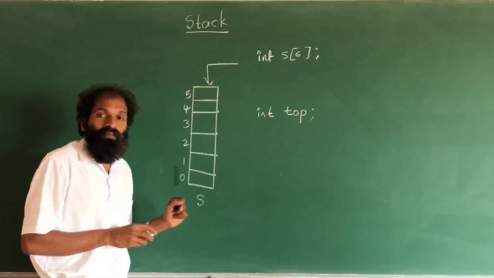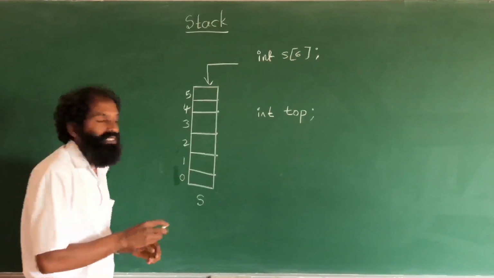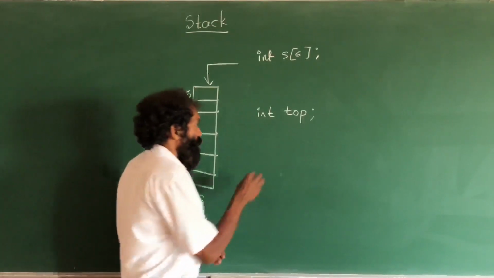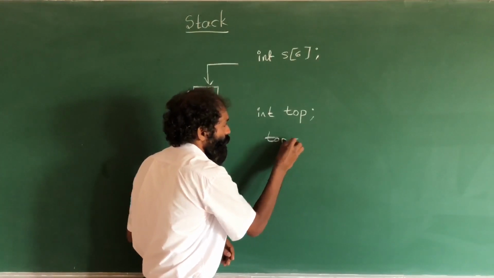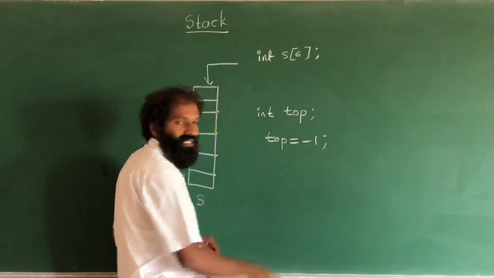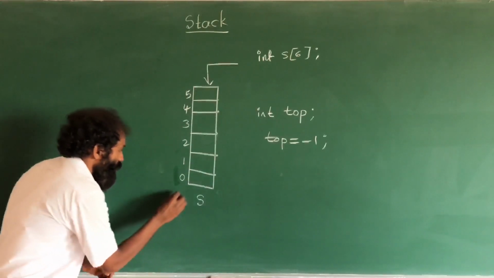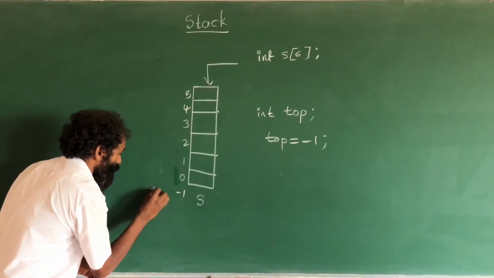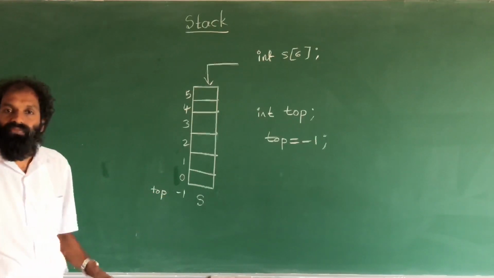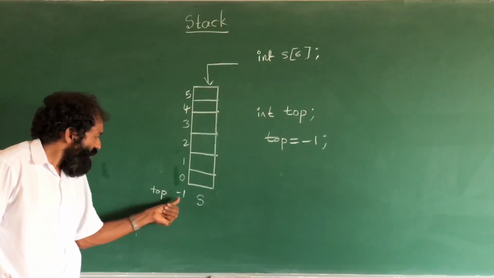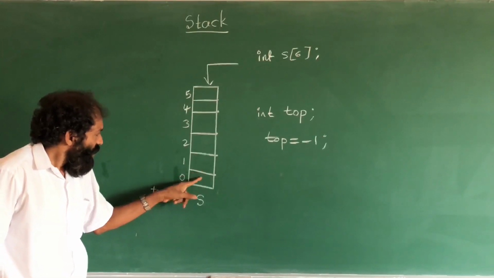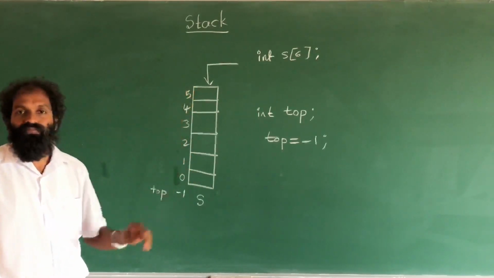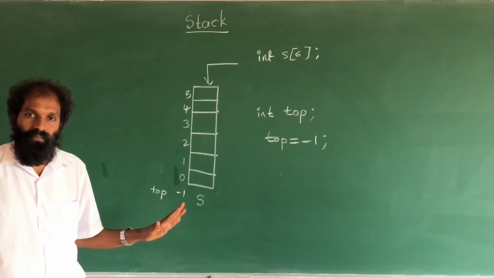In the beginning, we store top is equal to -1. It means top is here. When top is here, its value is -1. Our stack is empty. No elements stored here.